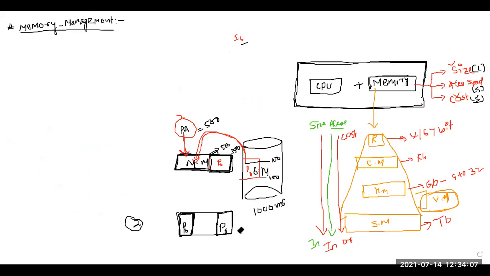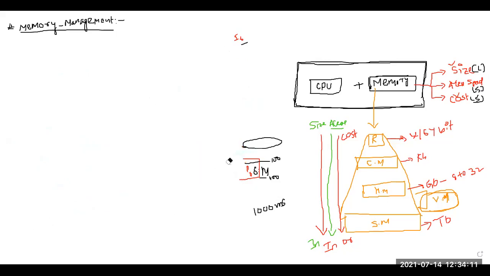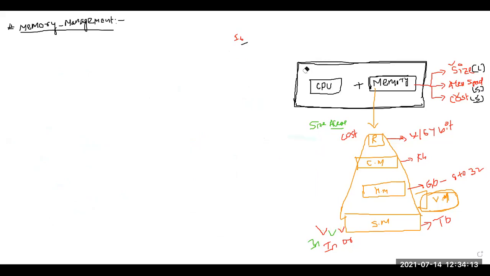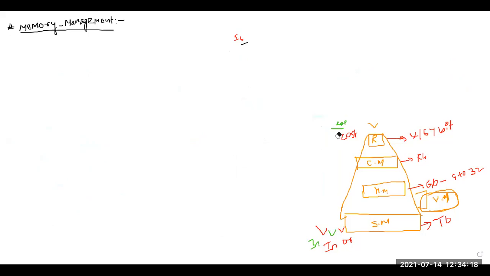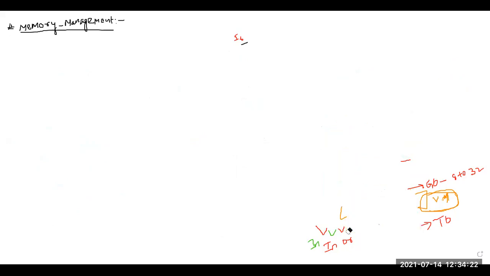So first of all, we will study about the continuous allocation and non-continuous allocation. Then I will explain how we will convert this logical address to the physical address in different paging techniques. Okay, paging and segmentation. Before that, I want to explain a small example.